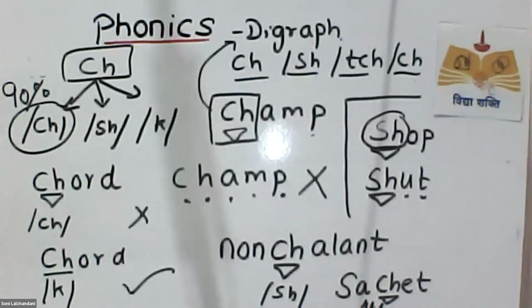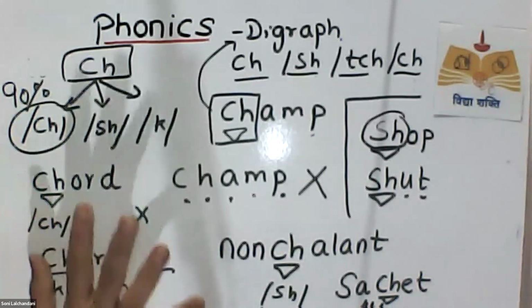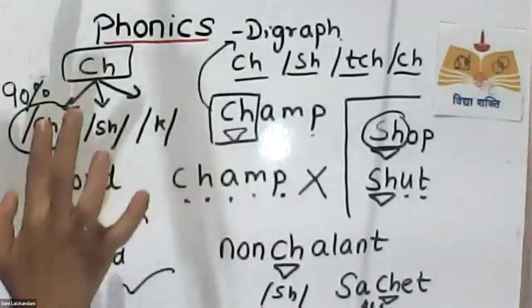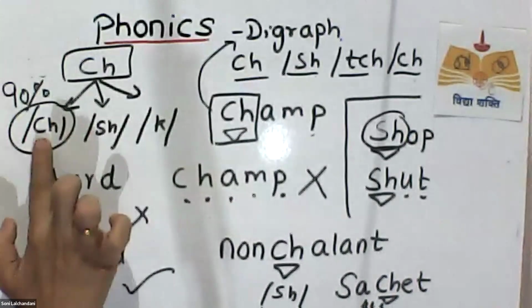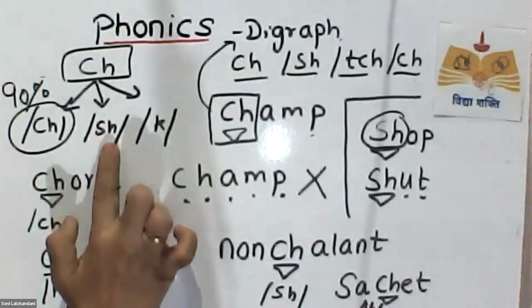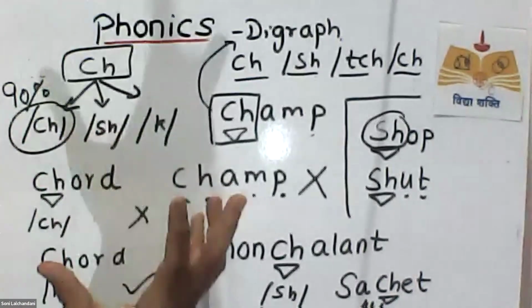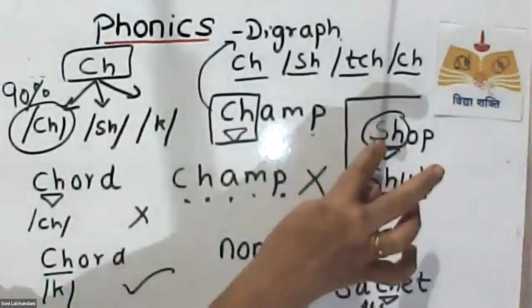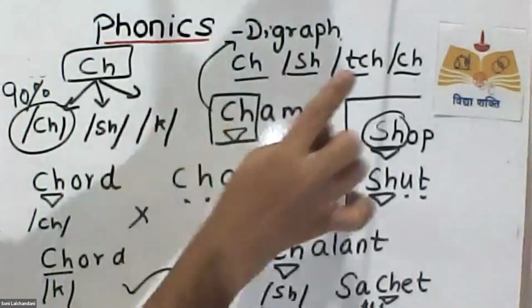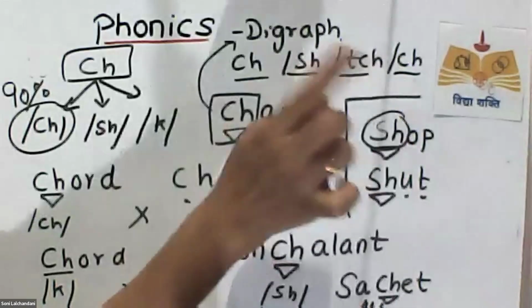Okay, so we will see different words through an activity now. Now that you know CH makes three sounds, one is ch, one is sh, one is k. Okay, so we will see through an activity both SH and CH together. Then we will come back to TH and CH.